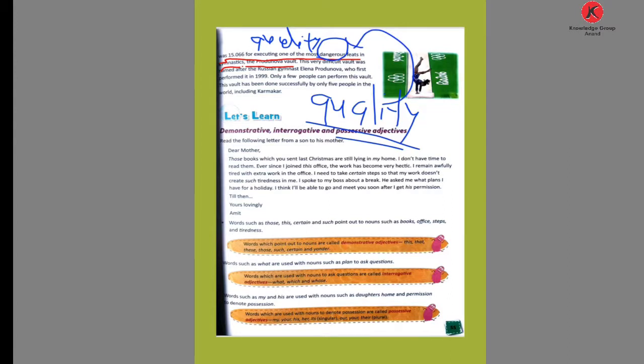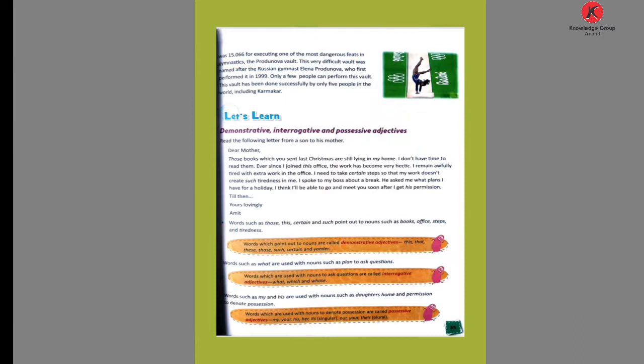Then the next word used: first word is dangerous, then difficult. Difficult is showing the same, an adjective of quality. This very difficult vault was named after the Russian gymnast Elena Produnova, who first performed it in 1999. So the word difficult is called an adjective of quality.